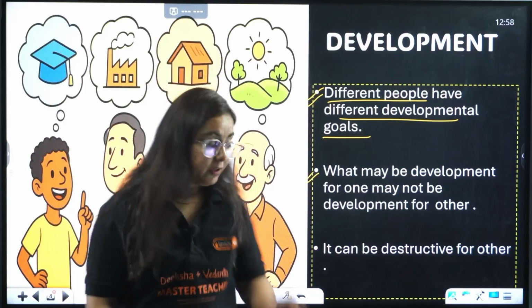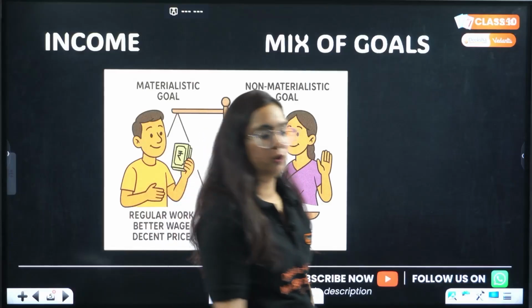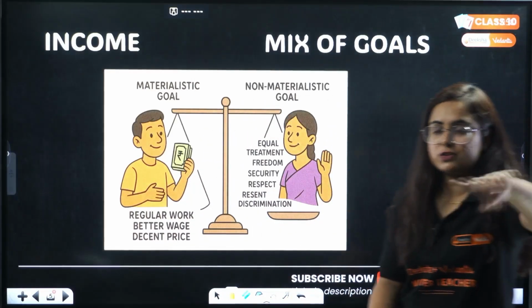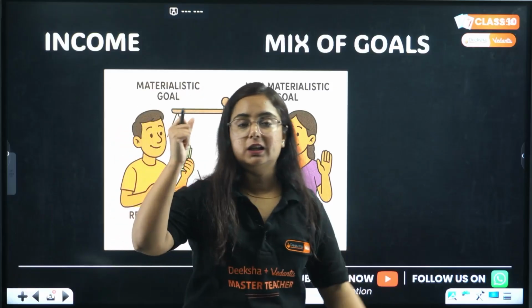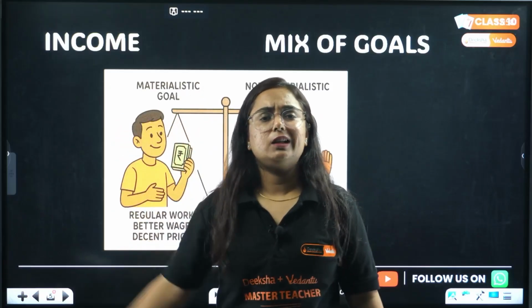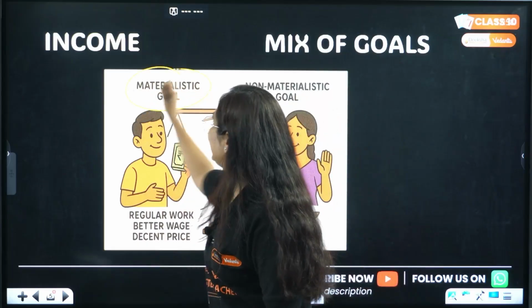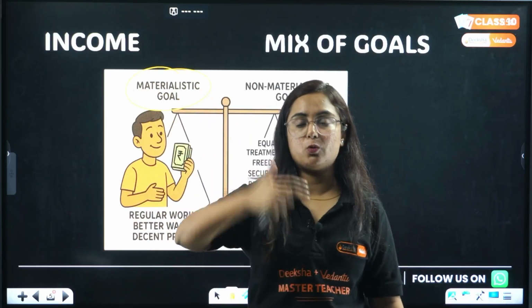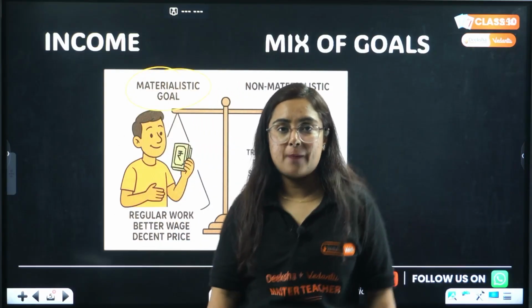Okay, but whenever I ask you, bacha, what is development according to you? Let me give an example: in your society where you are living, tell me who is the most developed. The first thing that comes to your mind is whoever is earning the most, because we compare development on the basis of materialistic goals. Who is earning more, who has a good house, who has a good car. But what if in their house they are not happy?